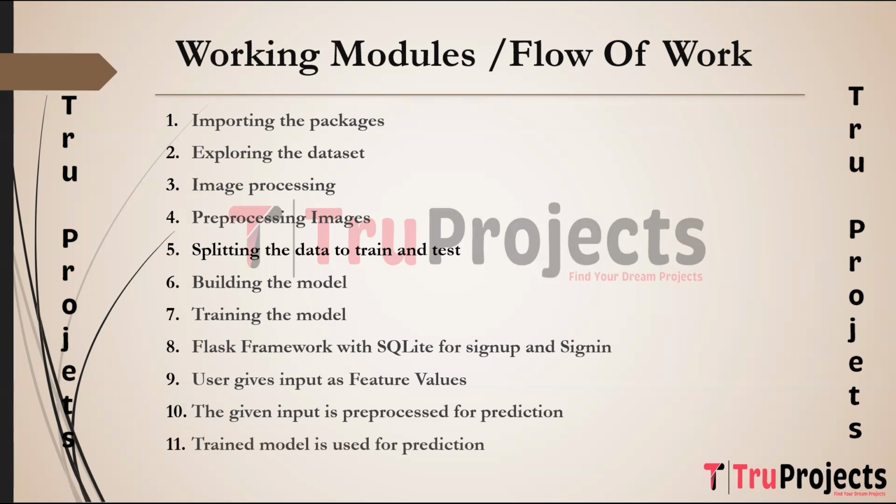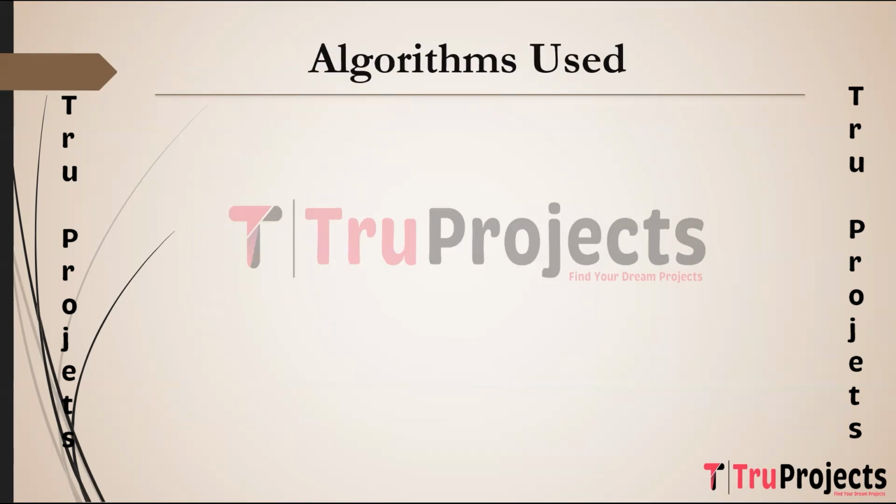The next step is the trained model is used for prediction. Finally, the trained model is used to make predictions based on the user input. The model provides an output, which is then presented to the user through the web application. This enables users to receive predictions or insights based on the trained model's capabilities.